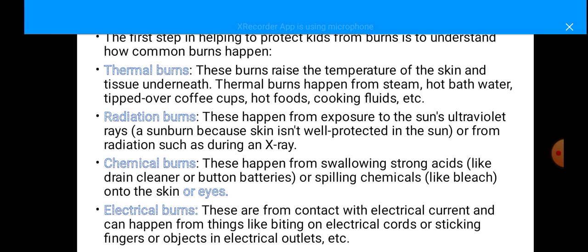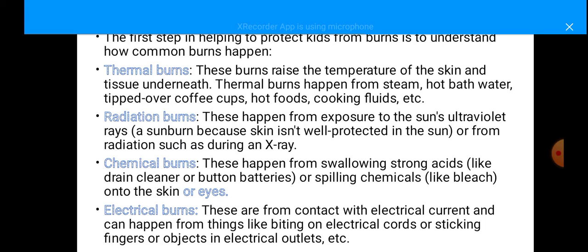Coming to thermal burns, these arise from a rise in the temperature of the skin and the tissue underneath. Thermal burns happen from steam, hot water from a tap, tipped-over coffee cups, hot foods, cooking fluids, etc. Thermal means due to heat, so whenever there is a cooking or heat source, these burns can occur. Radiation burns are usually due to ultraviolet rays and X-rays.